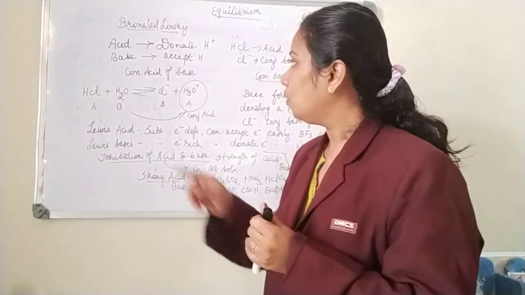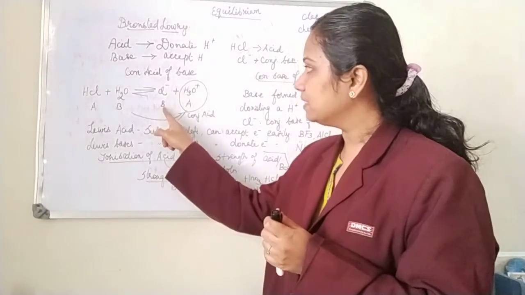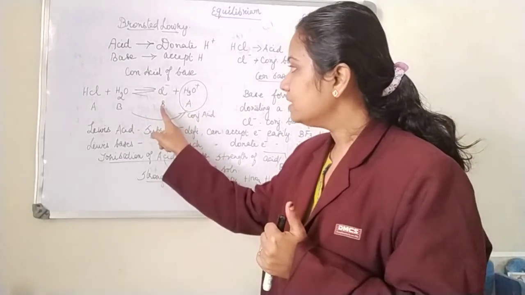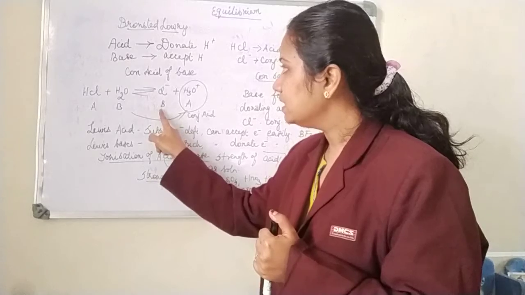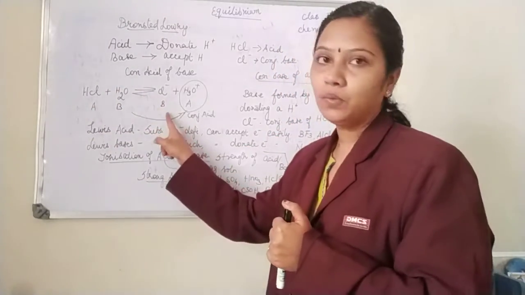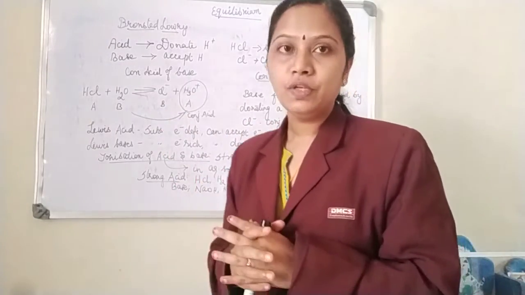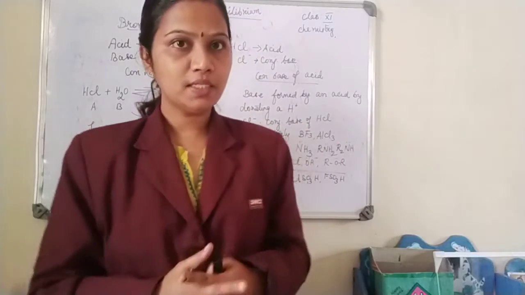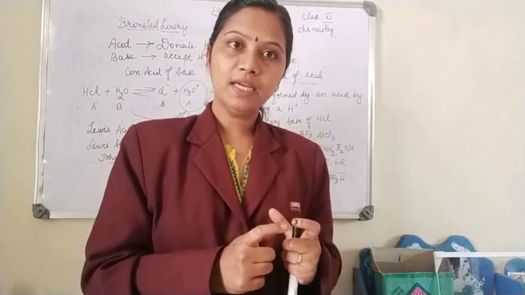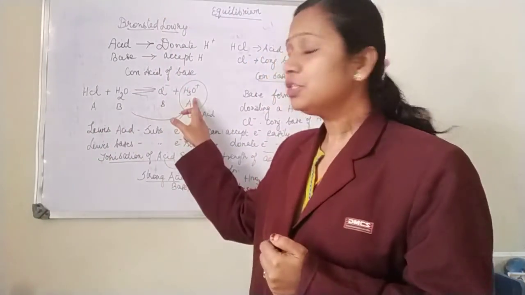Now let me tell you what is the conjugate base of an acid. Which is the conjugate base here? This is the conjugate base of an acid, because this conjugate base is formed from an acid by donating a proton. So this is called a conjugate base. Okay. So we know now what is an acid which donates a proton, and what is a base which accepts a proton. Now what are conjugate acid and conjugate base? The first one is H3O plus.